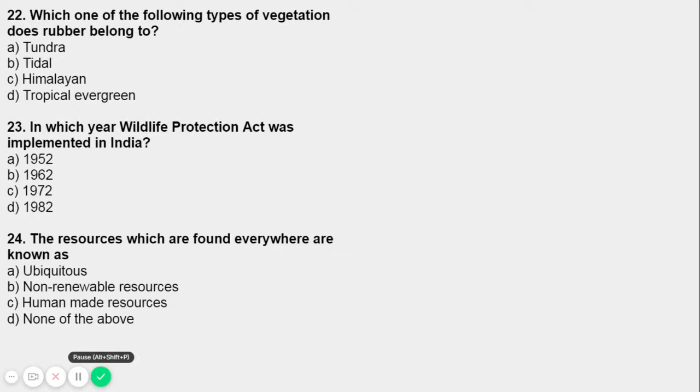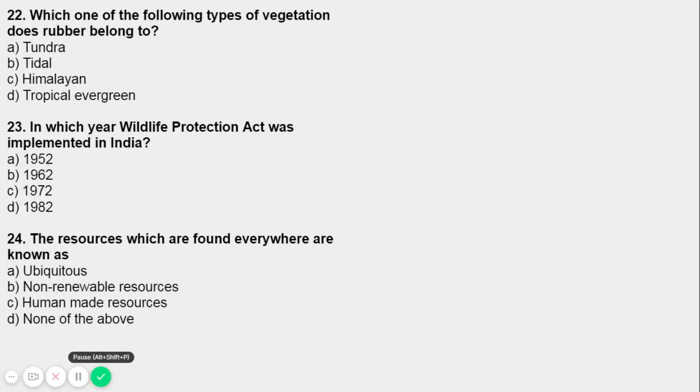The resources which are found everywhere are known as. It's a very easy question. Let me tell you, everyone. The resources which are found everywhere are known as A, ubiquitous, B, non-renewable resources, C, human-made, D, none of the above. So what are natural resources?